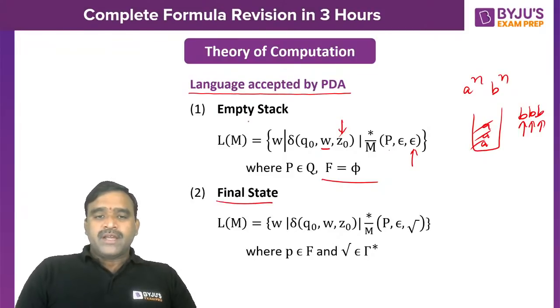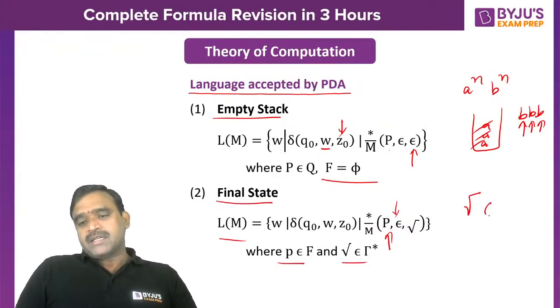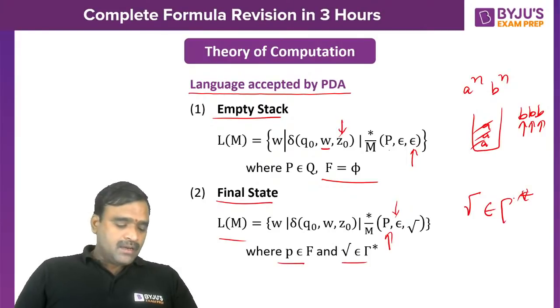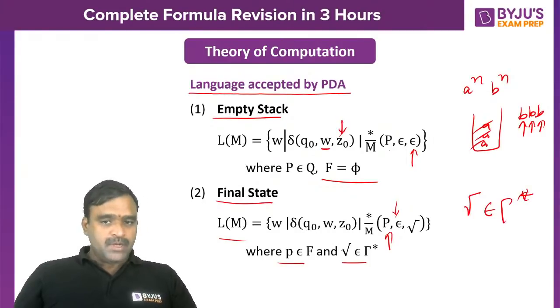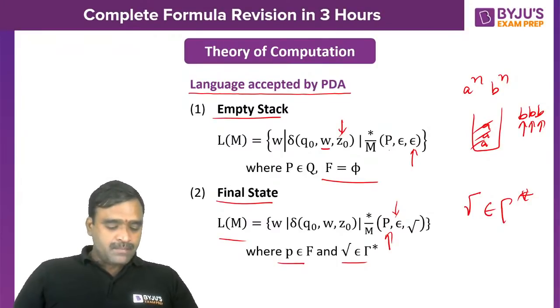But for acceptance by final state, L of M is defined as: when the string has ended, the state you reach should be a final state, but the stack status, where gamma indicates the stack contents, can have any symbols in the stack. It doesn't matter. It may be empty or may not be empty, but the state should be a final state. That's all. Is it clear?